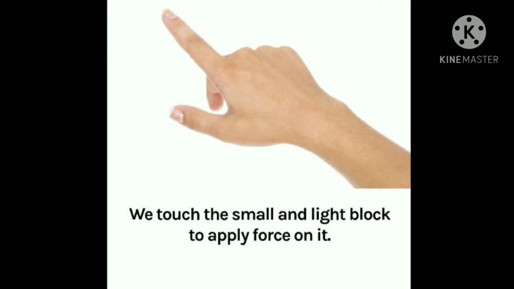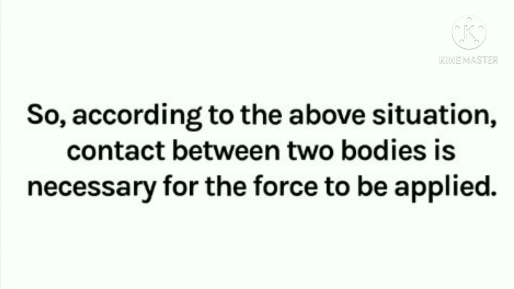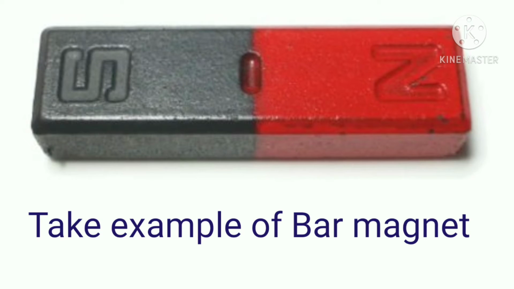So according to the above situations, contact between the two bodies is necessary for the force to be applied. Without touching the box, we are not able to apply force in the form of a push or a pull. So there needs to be contact between these two bodies. Now take the example of the bar magnet. If you place bar magnets closer to each other without touching, they stick, applying force.